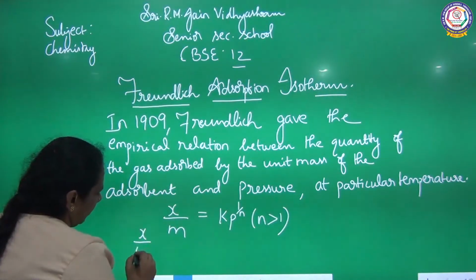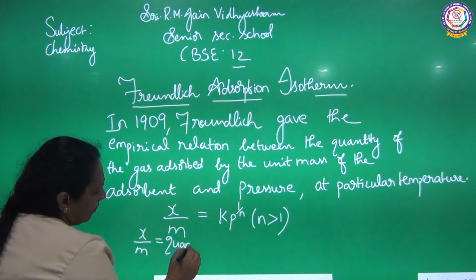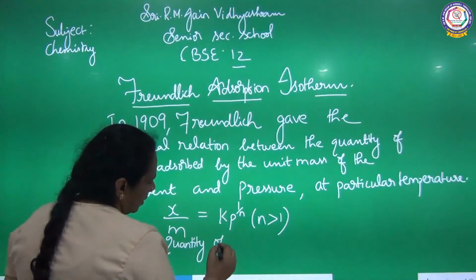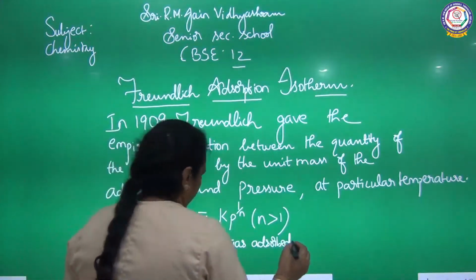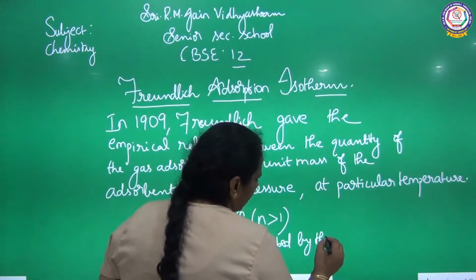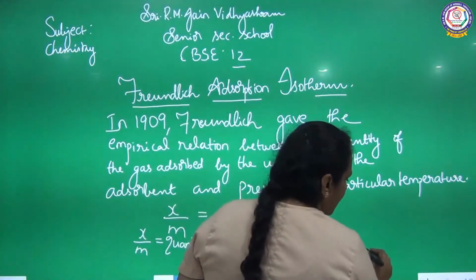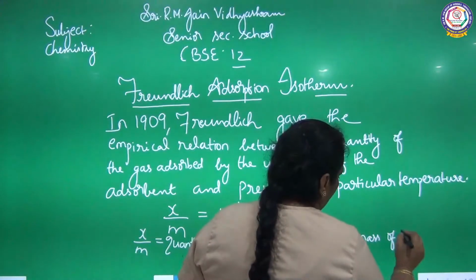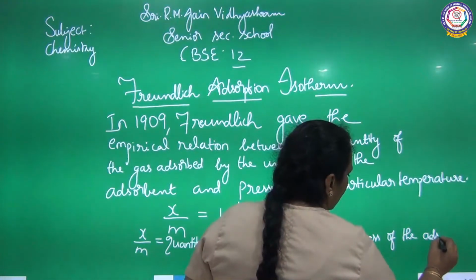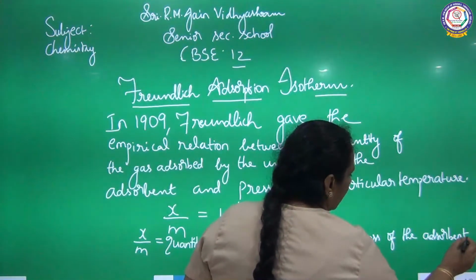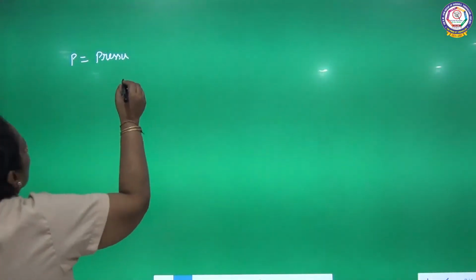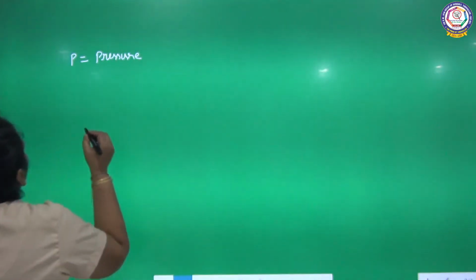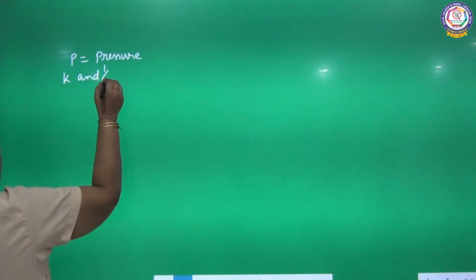So x by m is nothing but the quantity of the gas adsorbed by the unit mass of the adsorbent, and p is the pressure. k and 1 by n are constants